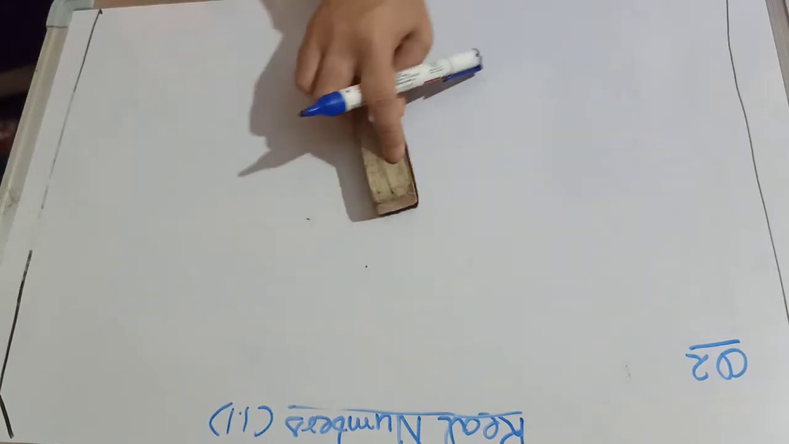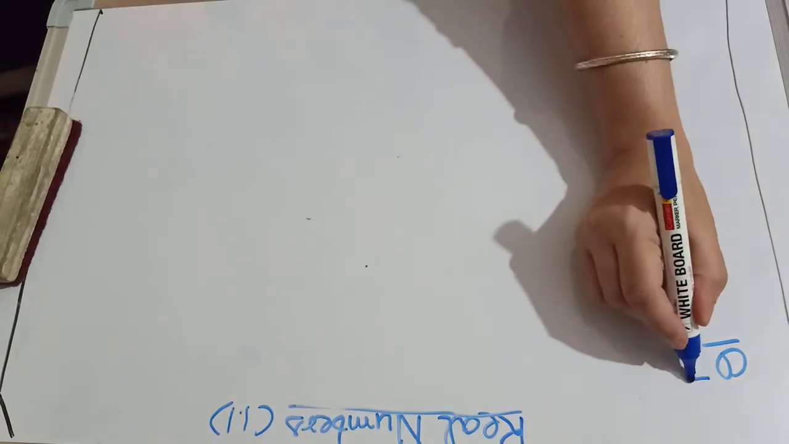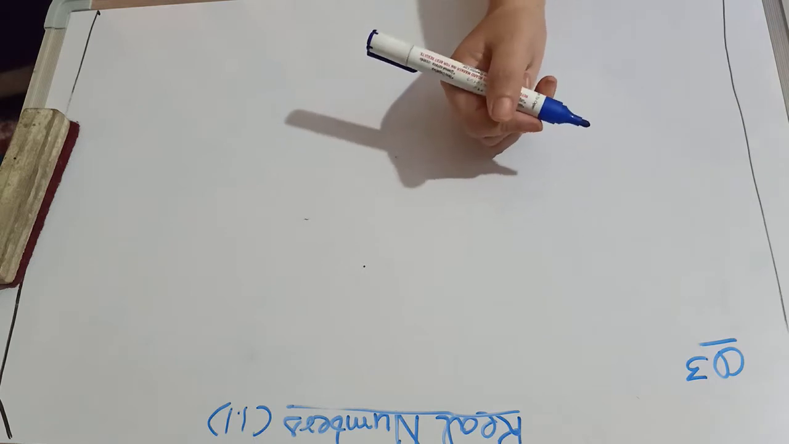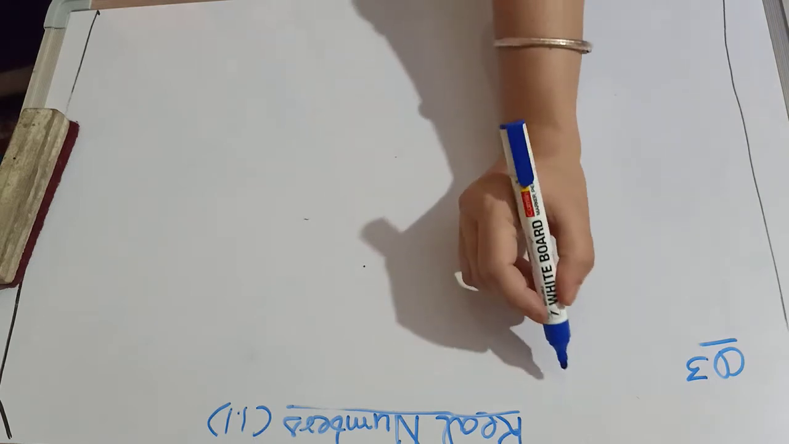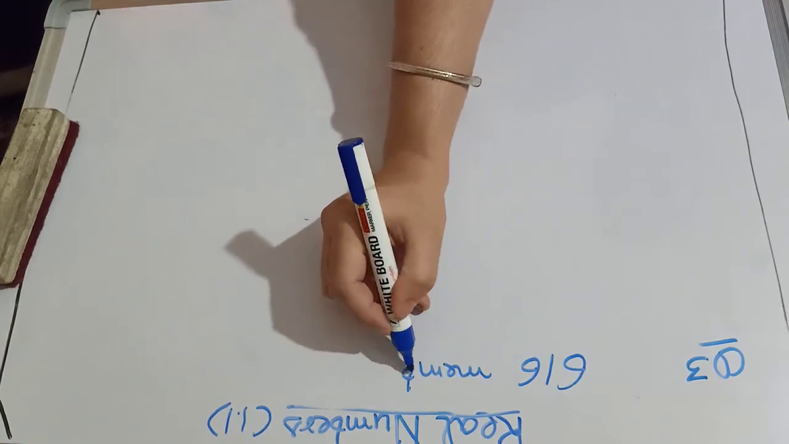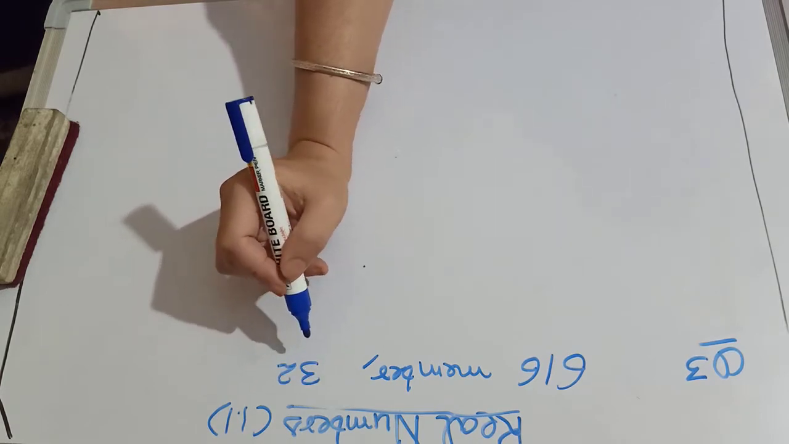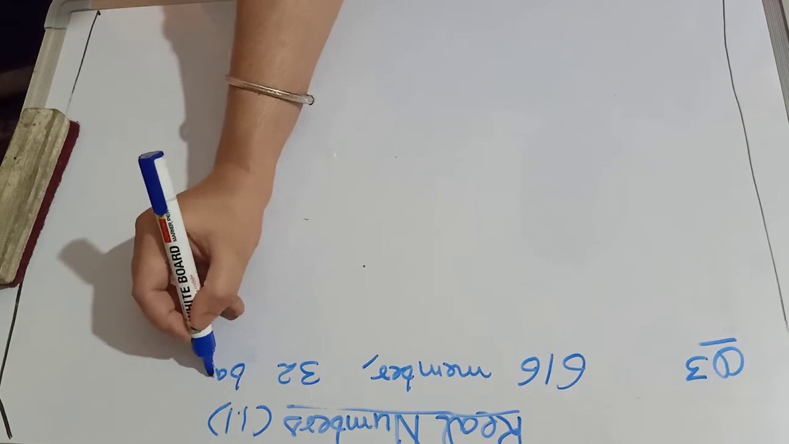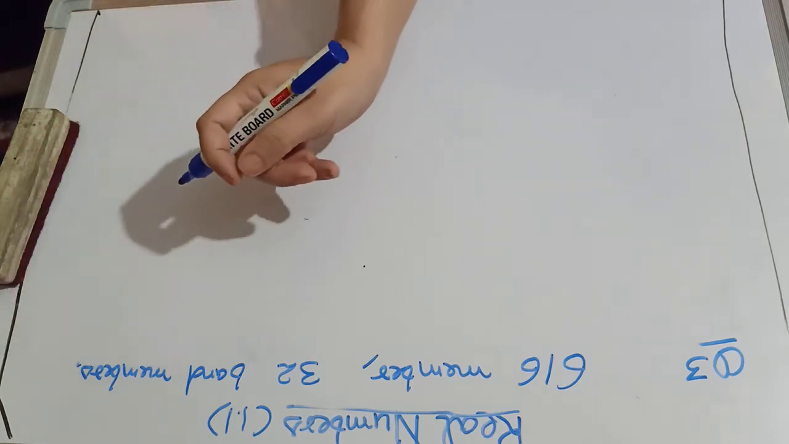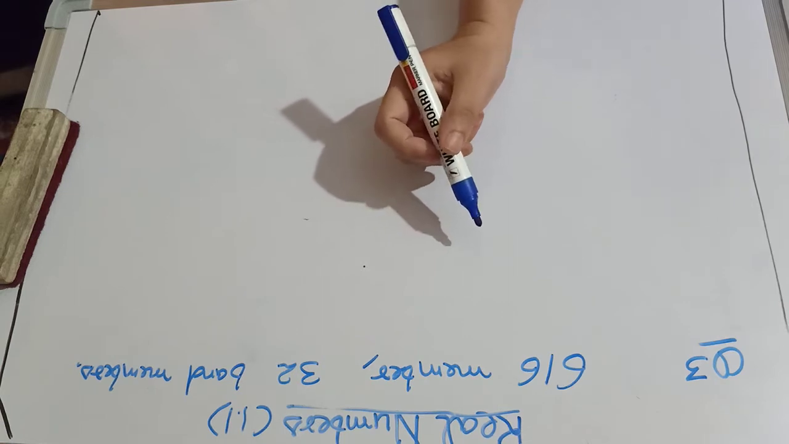Your third question is, there are 616 members and they have to march behind 32 army band members in a parade. Basically these are the band members. What you need to find out is the maximum number of columns in which they can march.